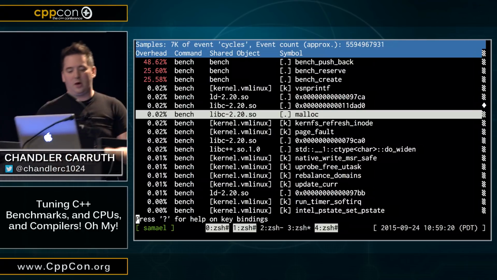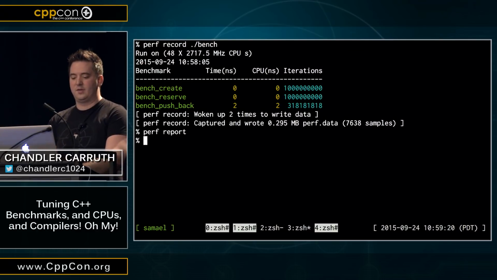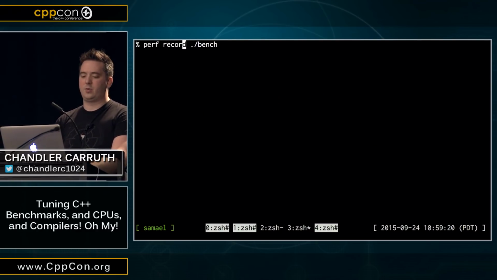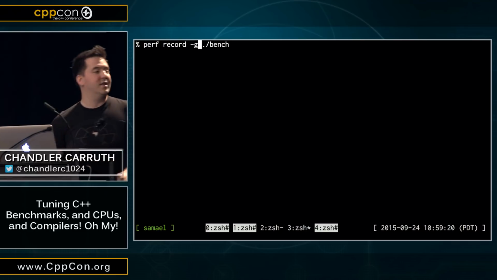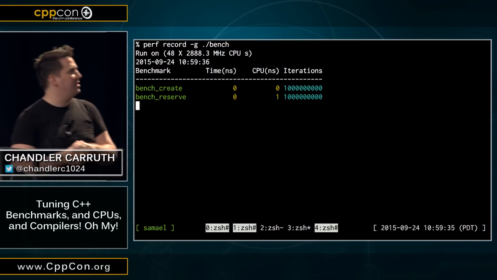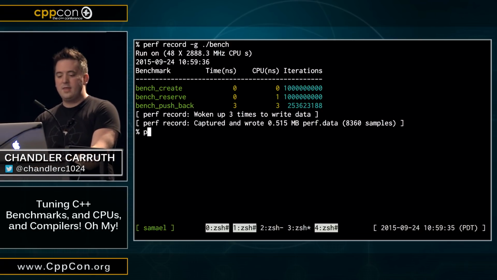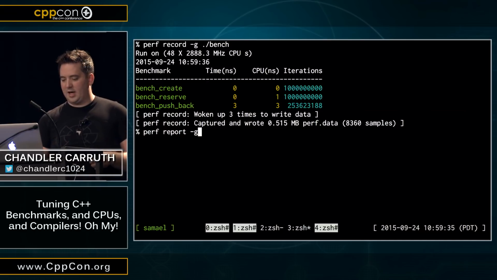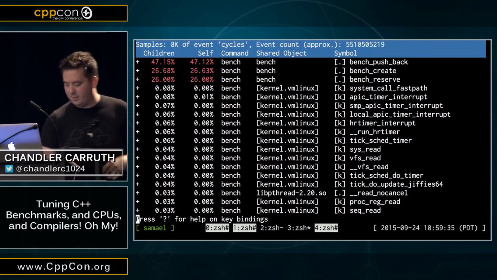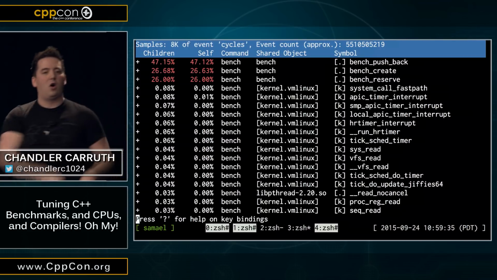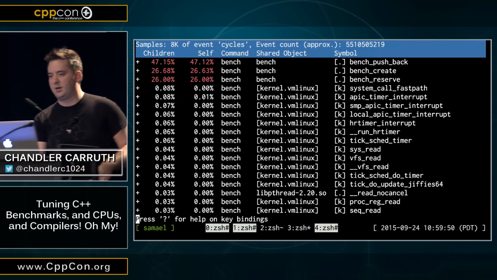Now, perf can do this as well, but you have to give it some fancier options. So when we record, you have to tell perf that you want to record call graph information. This uses the -g flag, okay? So we do that, great, fantastic, right? And then you do perf report, and you also pass the -g option, and you get call graph information. Now, the thing to look at here is we've got these pluses on the gutter in the left, okay?